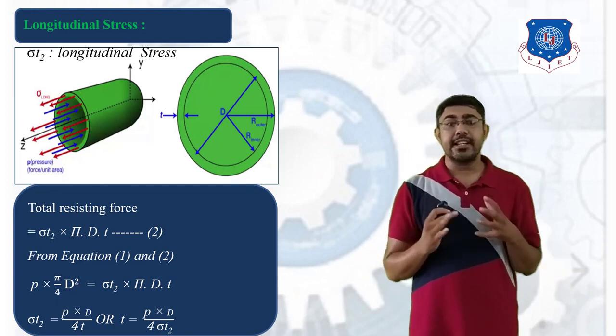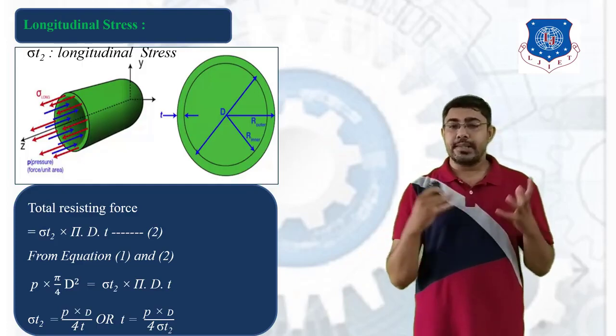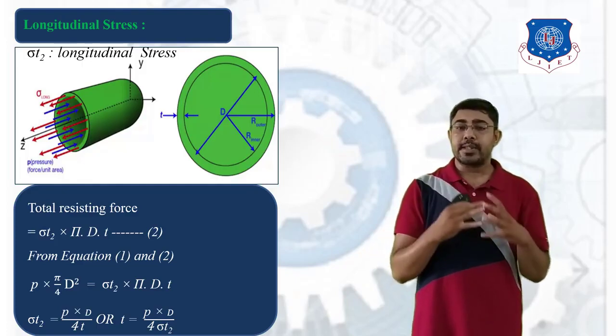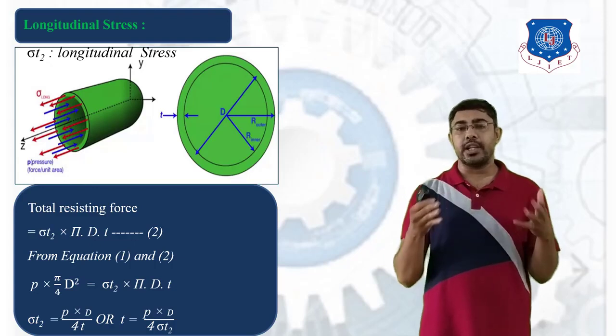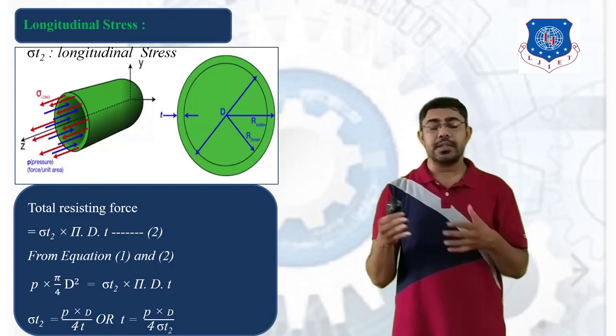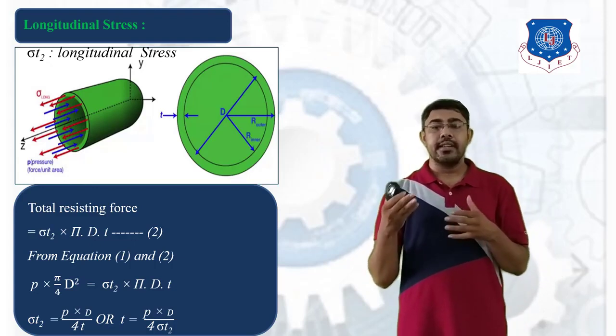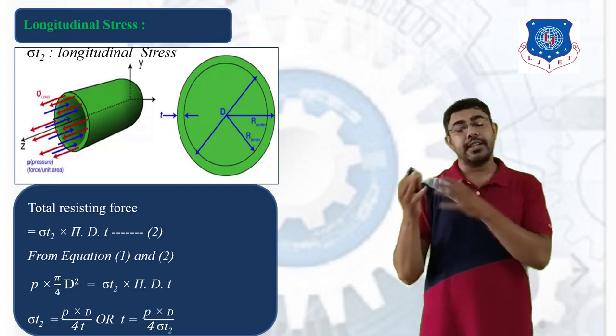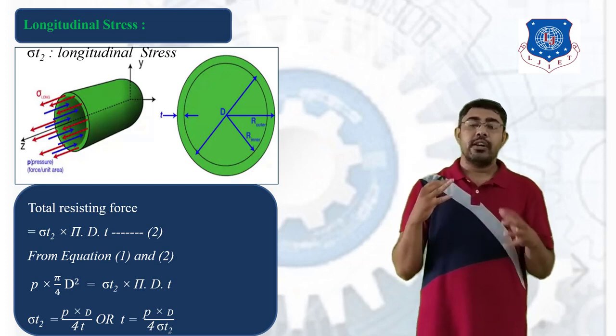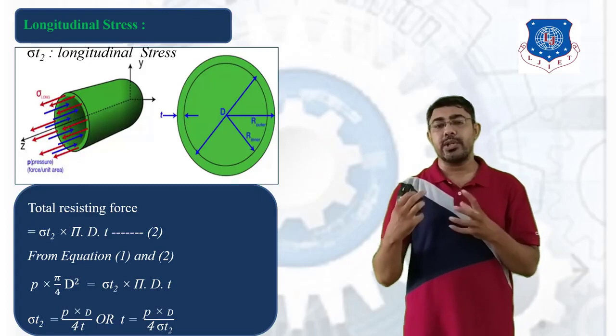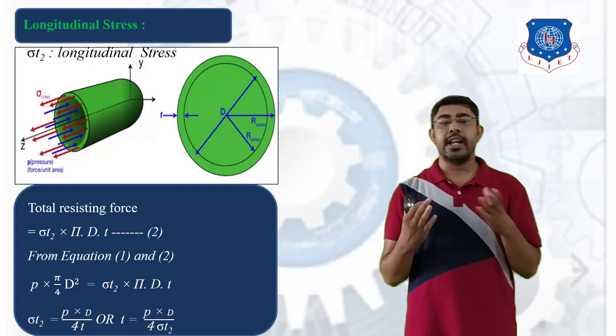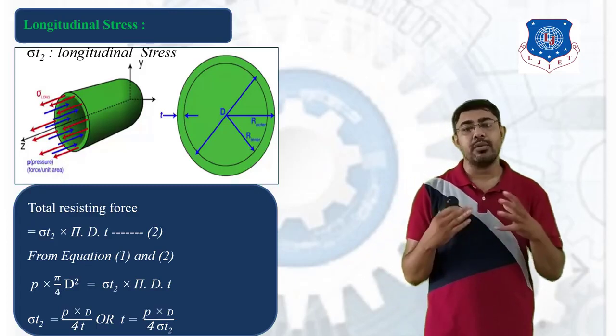So in this lecture we learned what a pressure vessel is, the types of pressure vessels according to the dimensions of the cylindrical shell, that is thin shell and thick shell, and we learned the stresses produced in the cylindrical shell, that is longitudinal stress and hoop stress.